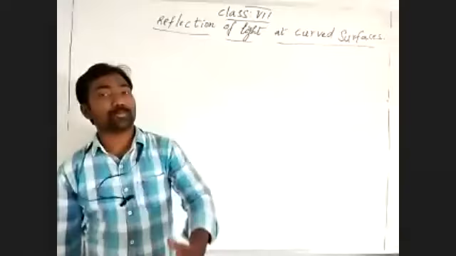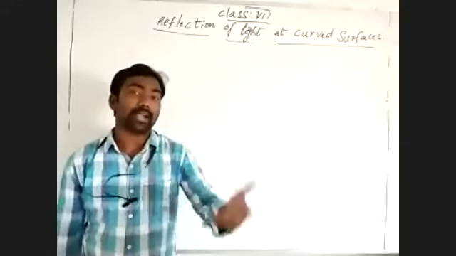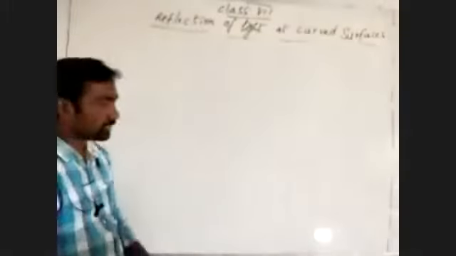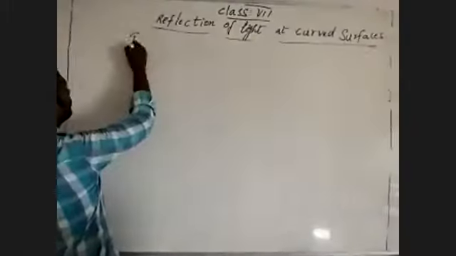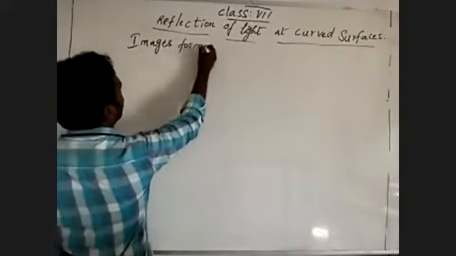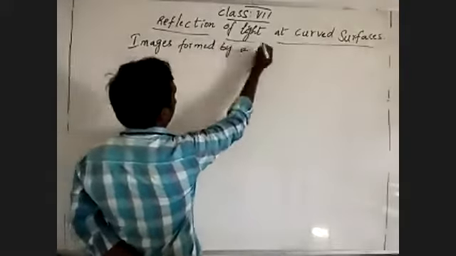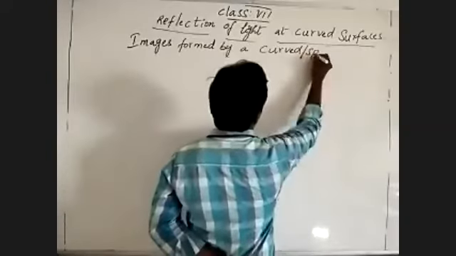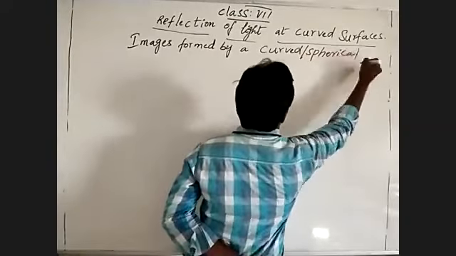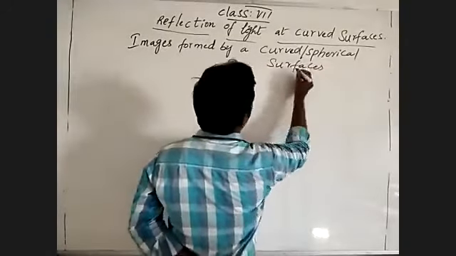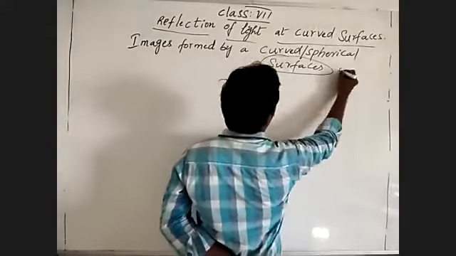How images of an object are formed by the curved surfaces. Today we are going to discuss images formed by curved or spherical surfaces, which means mirrors.